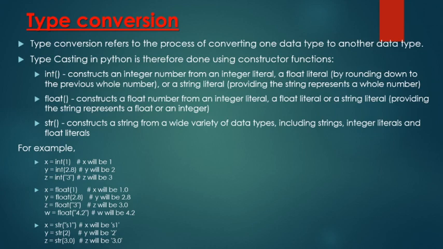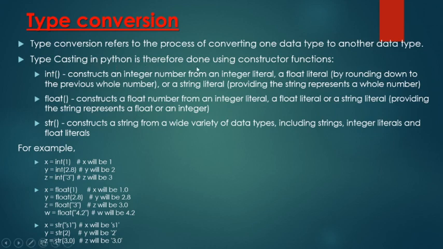Next is type conversion. Type conversion means to convert from one type to another. So type conversion refers to the process of converting one data type to another data type. There are two types in type conversion: first is typecasting and second is type promotion. First we will discuss typecasting.